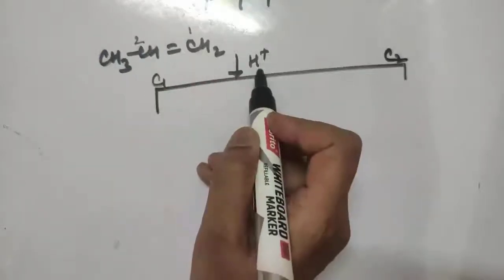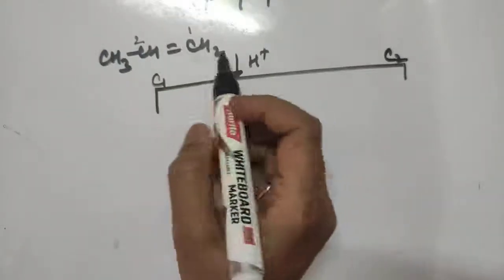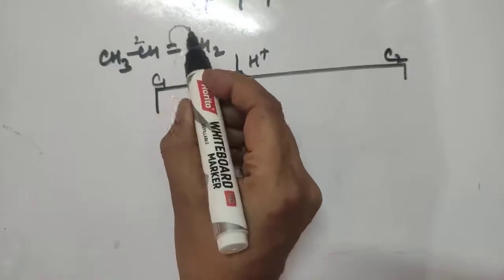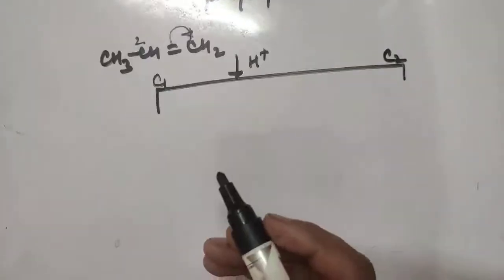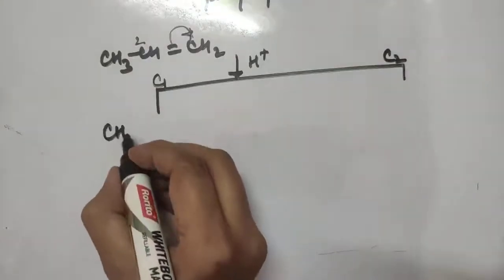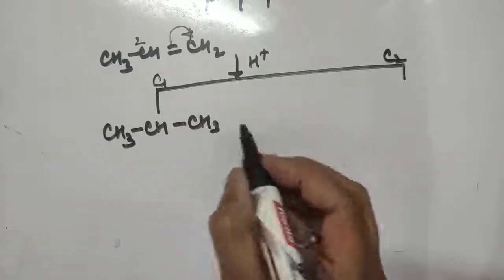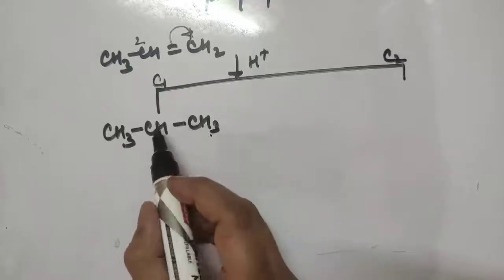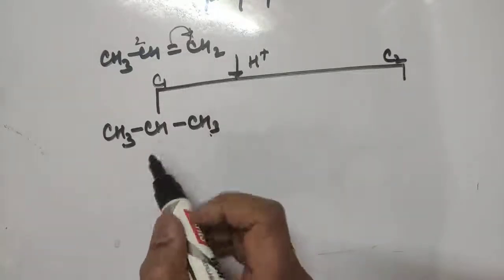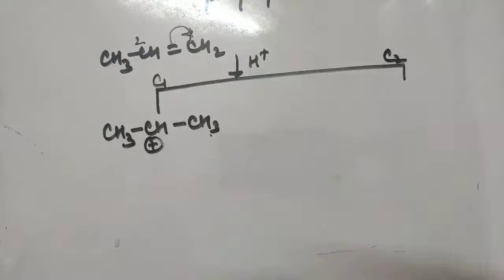Since H plus is an electrophile, it needs electrons, it loves electrons, this double bond will move to here. Okay, so what will we get? CH3, CH, single bond, CH3, proton added. Okay, but since the electron movement is there, this carbon becomes positively charged.